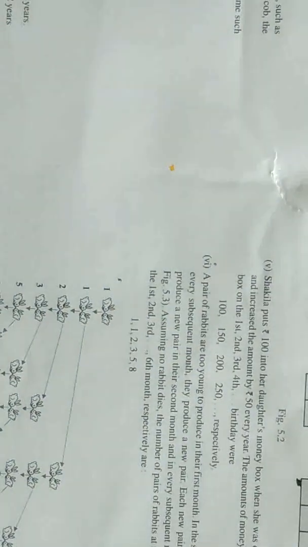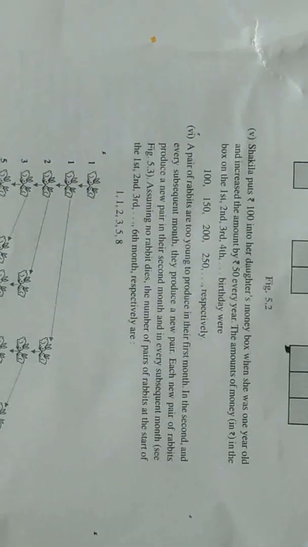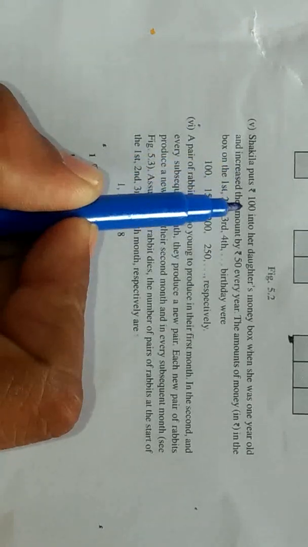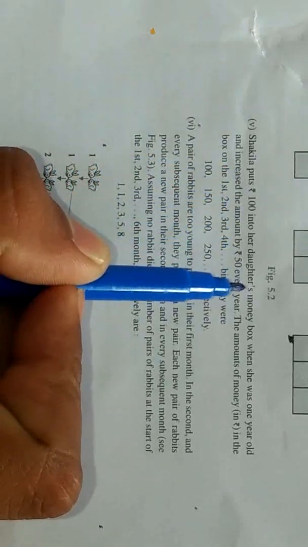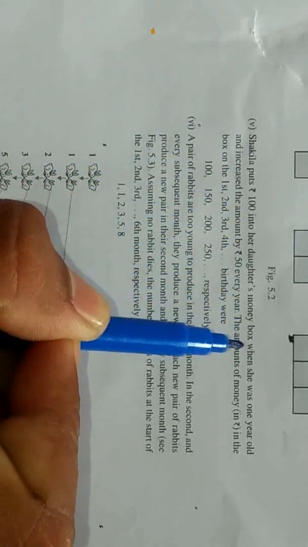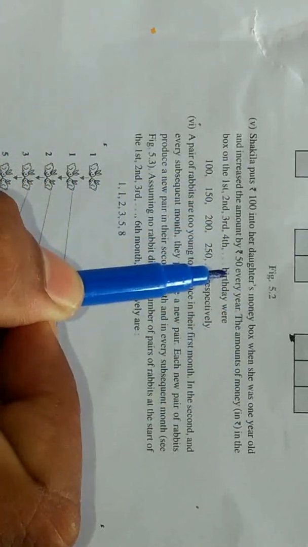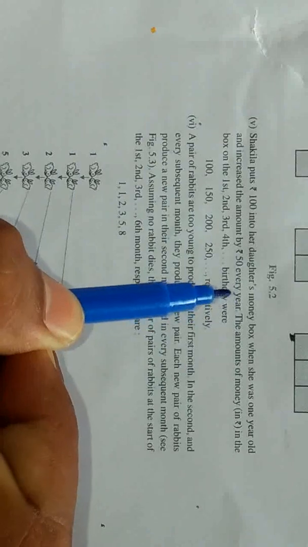Similarly, okay friends, similarly, look at this example number 5. Shakila puts rupees 100 into her daughter's money box when she was 1 year old and increased the amount by 50 rupees every year.